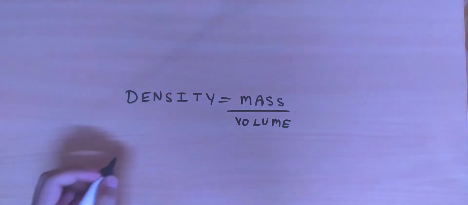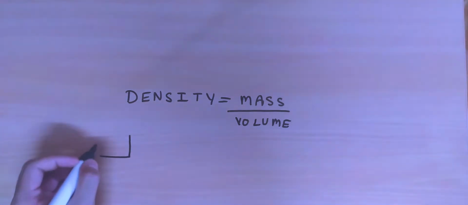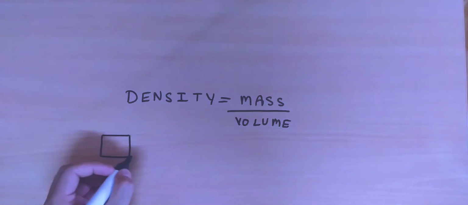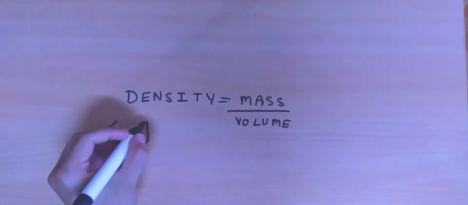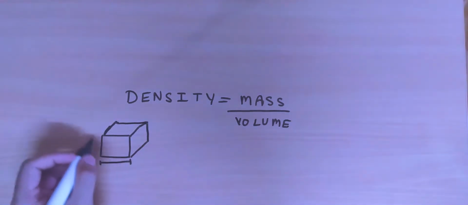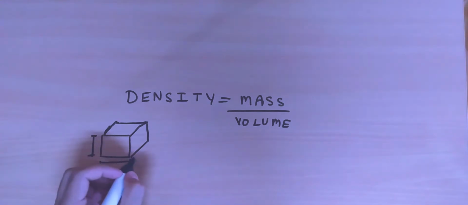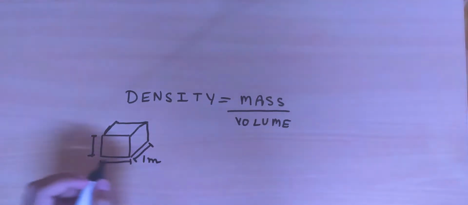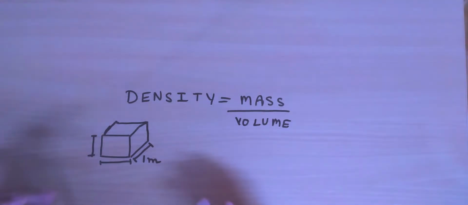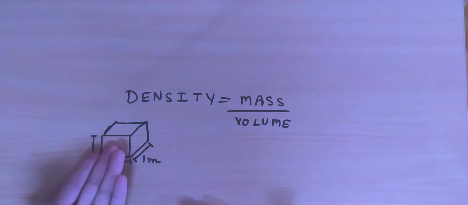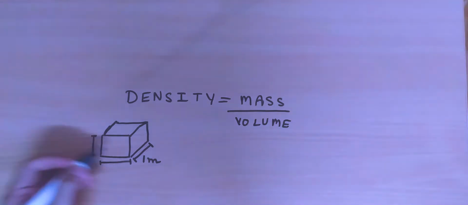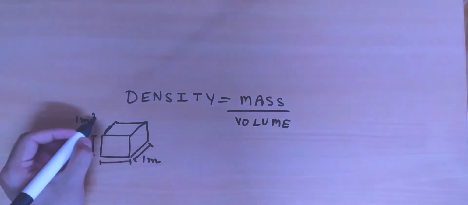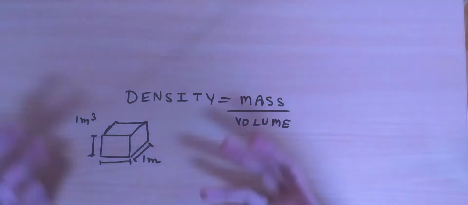So what do I mean by that? Well, the basic idea of density is this: if I take a cube that has the dimensions of 1 meter by 1 meter by 1 meter, so all the sides are of 1 meter length. If I take such a cube, let's say of iron, what would the mass of such a cube be? The volume of such a cube is 1 by 1 by 1, which is 1 meter cubed, and if we divide anything by 1, we simply get the same number.